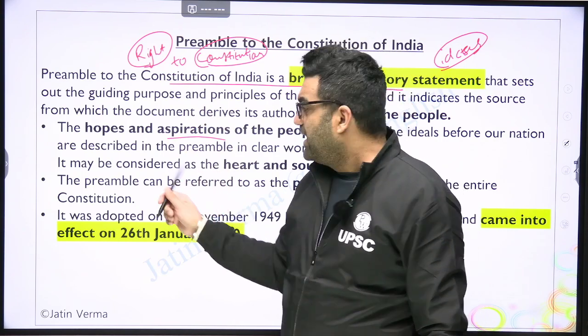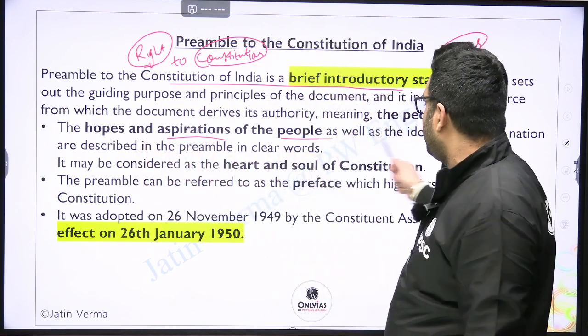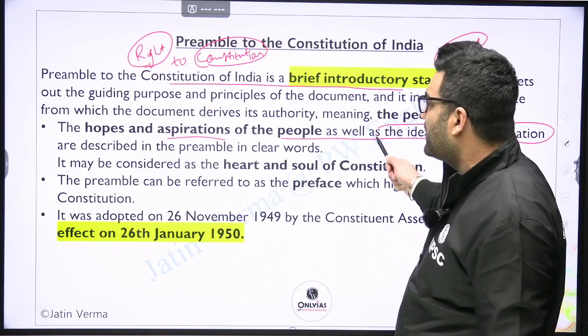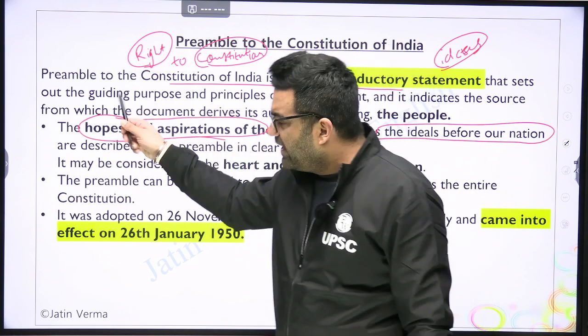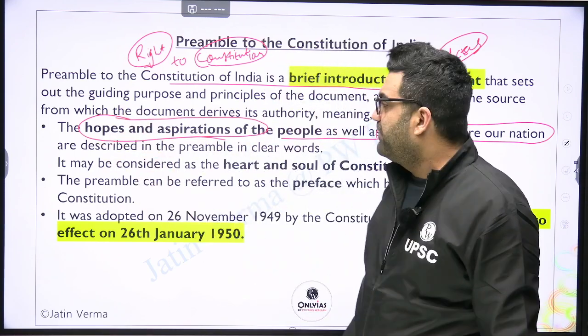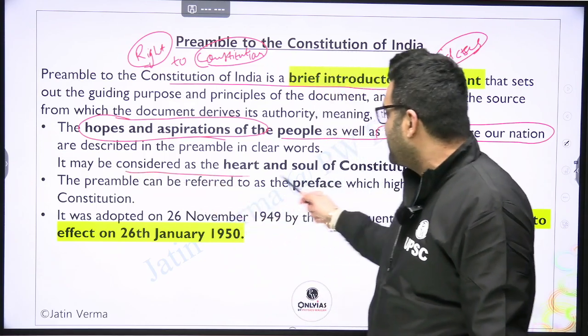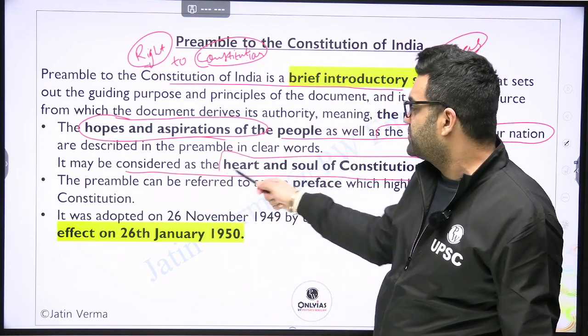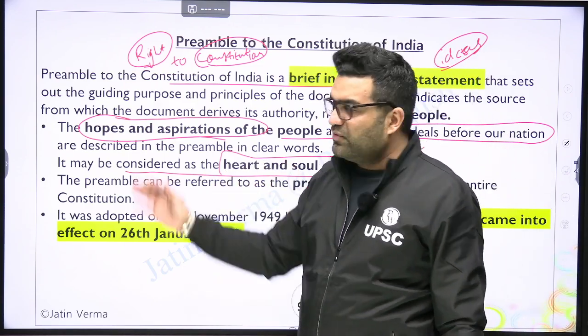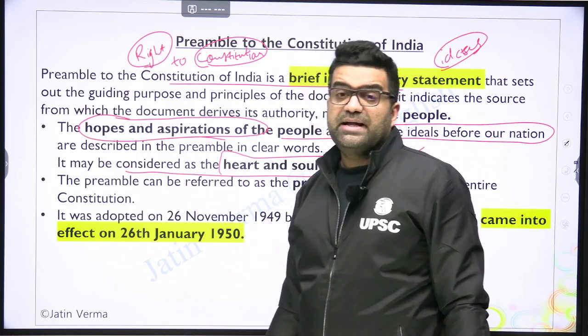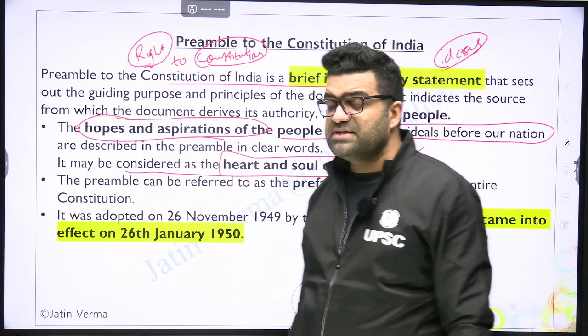Now, the hopes and aspirations of the people, as well as the ideals before our nation, whatever the hopes were, were incorporated in the preamble. It may be considered as the heart and soul of the constitution. Sometimes these phrases are picked up ditto, like we saw in the question before, how the preamble justifies this or that.